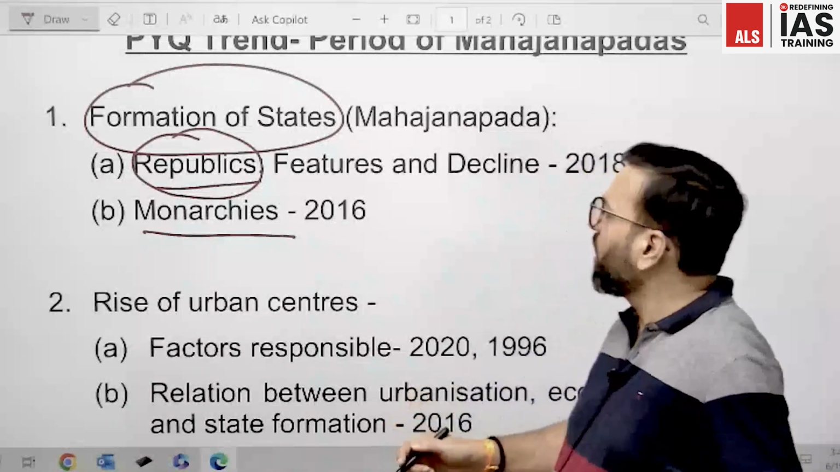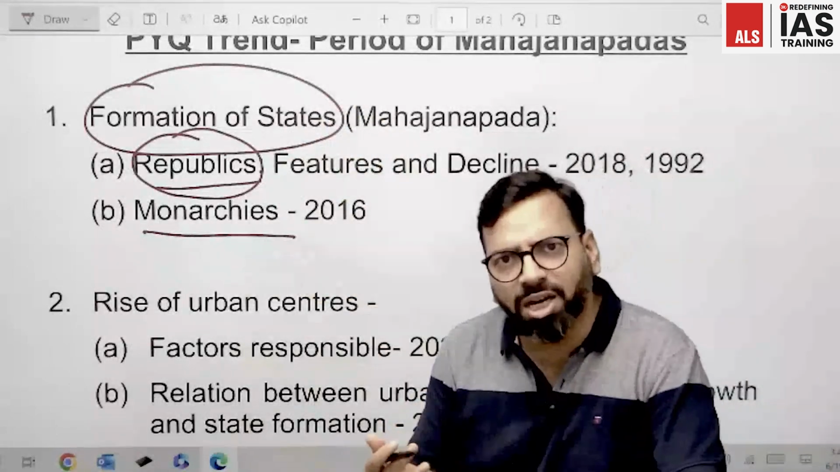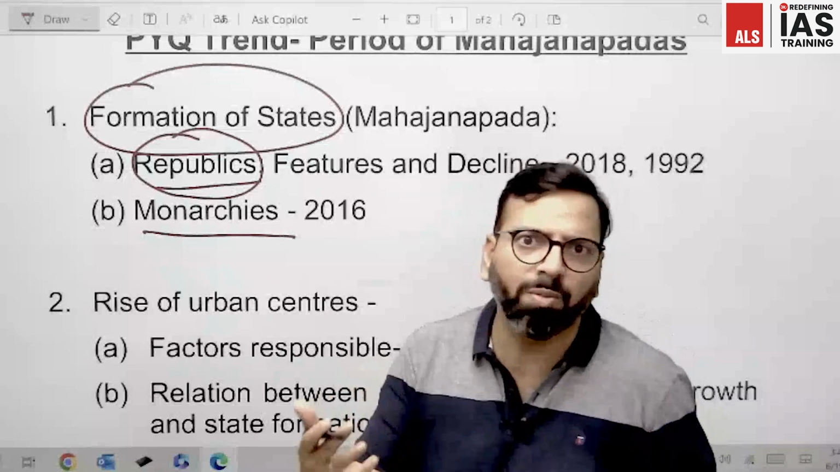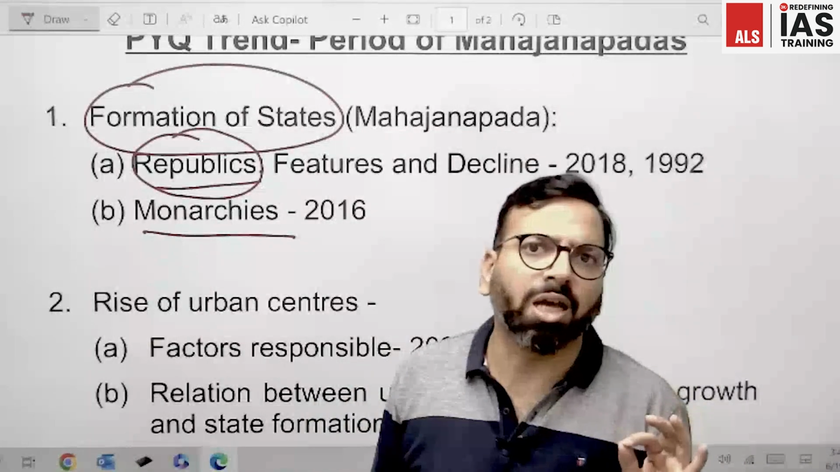The second one is the formation of monarchies, or you can say the monarchical state. What are the factors which led to the formation of the monarchical state or evolution of state? That is what UPSC has asked.